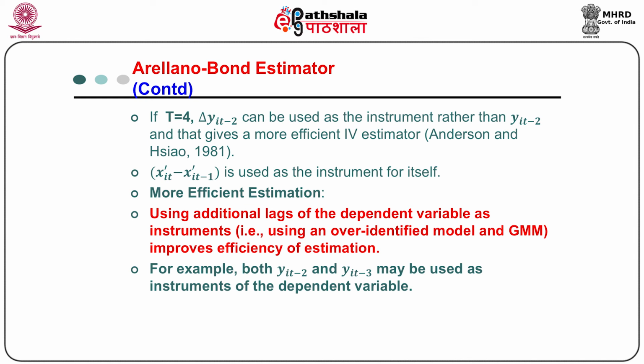Now, using additional lags of the dependent variable as instruments, that is, using an over identified model and GMM, the efficiency of the estimator can be improved. For example, both yit minus 2 and yit minus 3 may be used as instruments for the dependent variable.